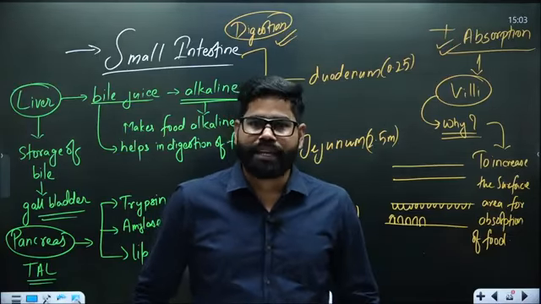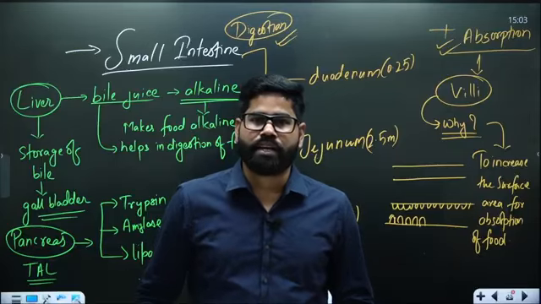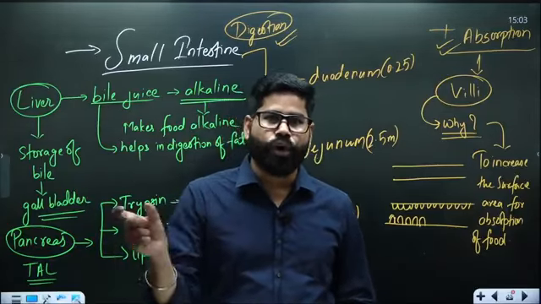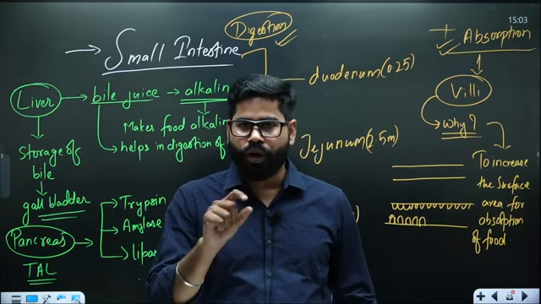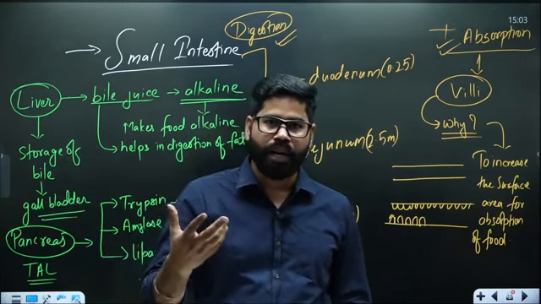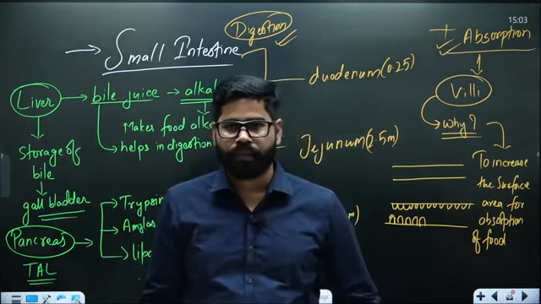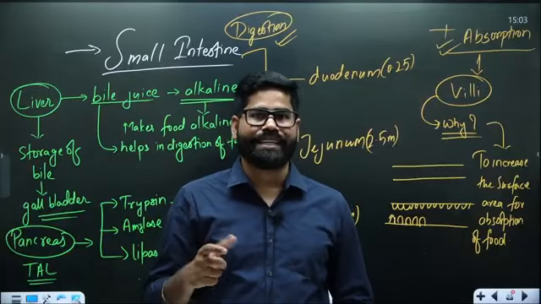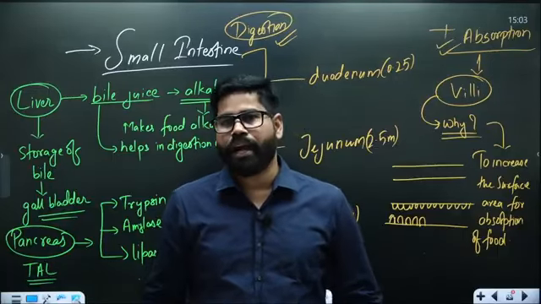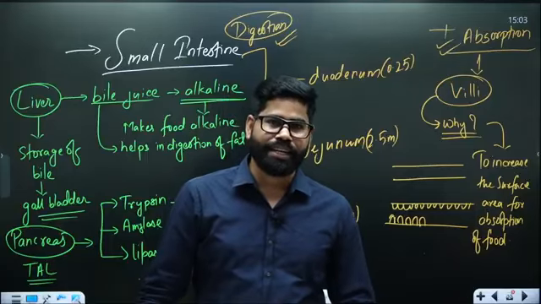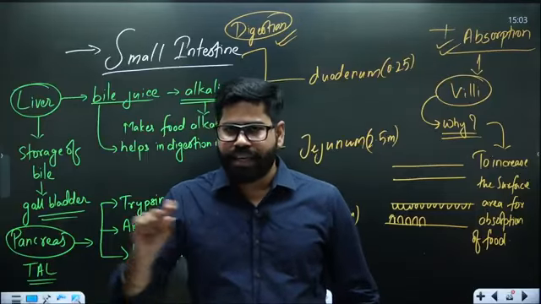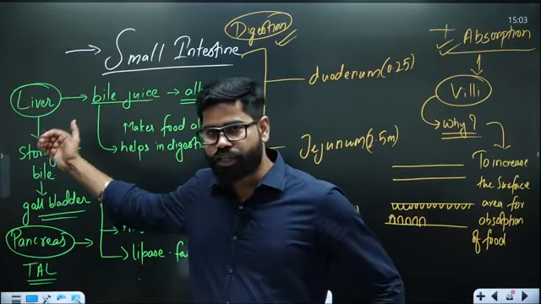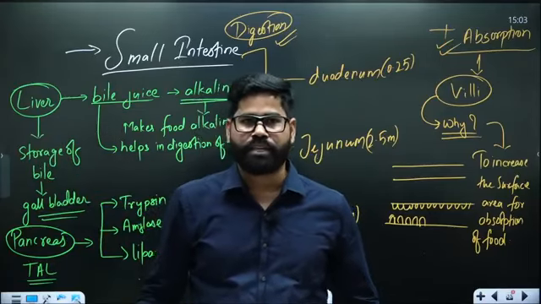Why is the small intestine called small intestine if it is large? Small intestine is long, not large. There is a difference between long and large. When we talk about long, it is about the length. When we talk about large, it is about the area. So in case of the large intestine, it is called large because it has a larger area. And when we talk about the small intestine, it has a smaller area. Its length is longer. The last digestion stage is here only in the small intestine.